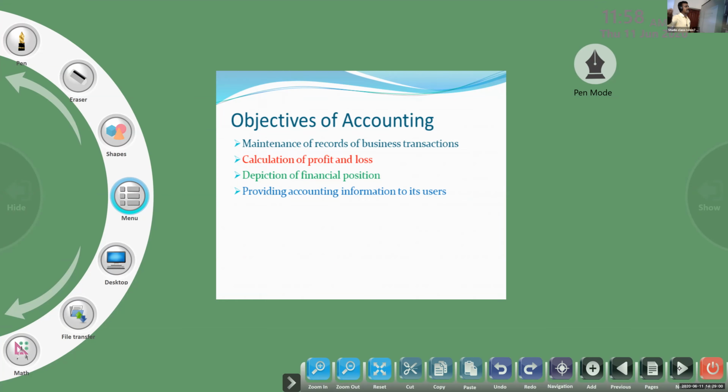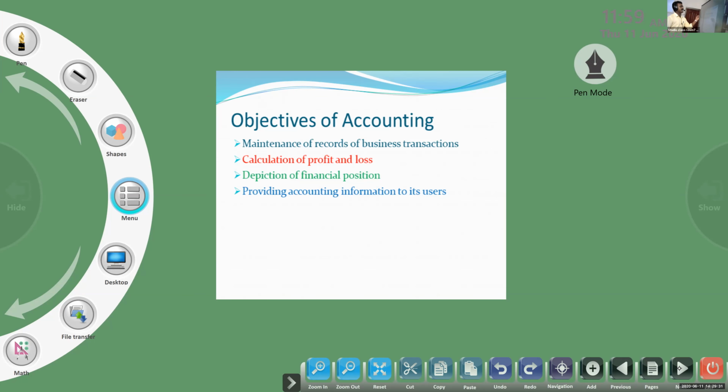After that, the supplier says we didn't give any cash. But we have evidence because we already recorded the transaction. Vouchers are there, bills are also there. So it provides evidence before courts of law. It helps in the detection and prevention of errors and frauds. That's why we are recording the business transactions in the books of account.